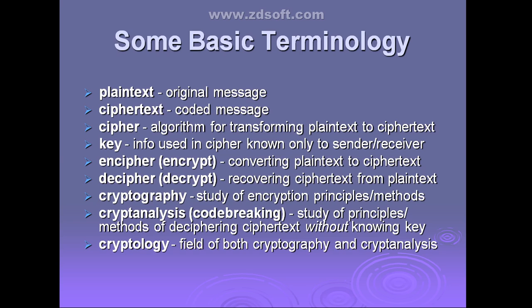Every time I say the key is shared among sender and receiver. It is just the information used for encrypting the message, known only to the sender and the receiver who are communicating. That is what you call a key.